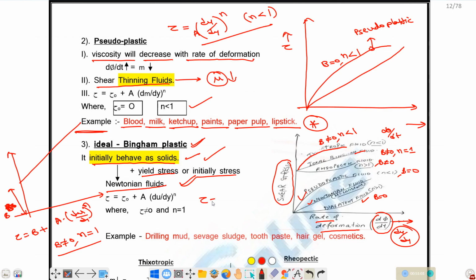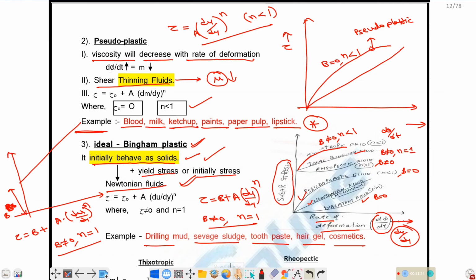So tau equals b plus a into du by dy whole to the power of n. In this case b not equal to 0 and n equals 1 for ideal plastic or Bingham plastic fluid. So what are the examples? Drilling mud, sewage sludge, toothpaste, hair gel, cosmetics. All these examples come under ideal plastic or Bingham plastic.